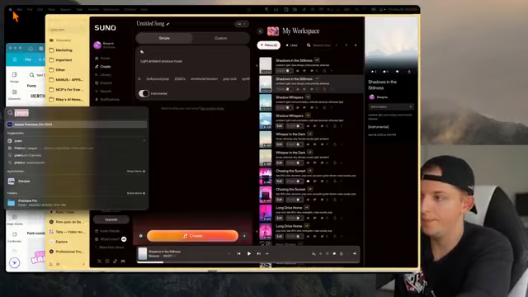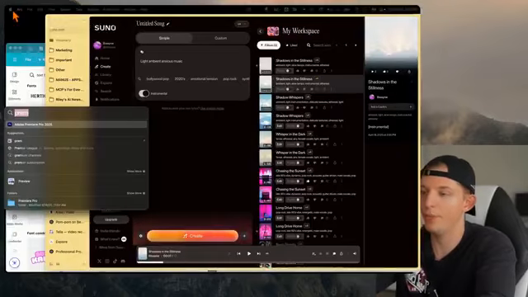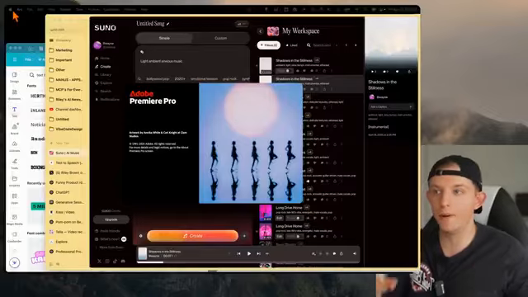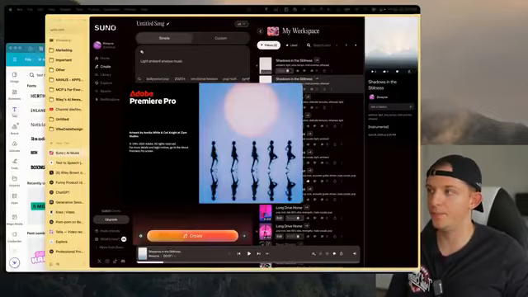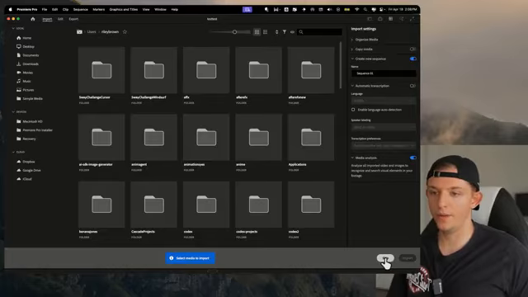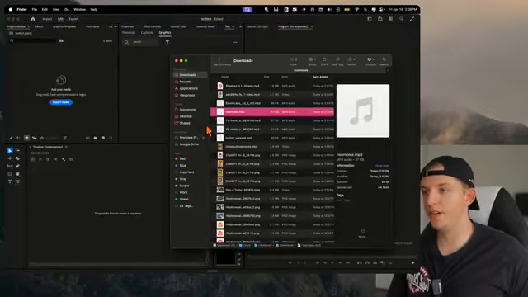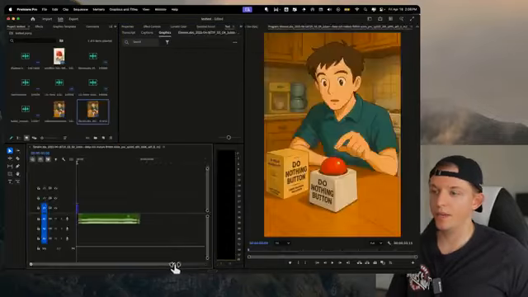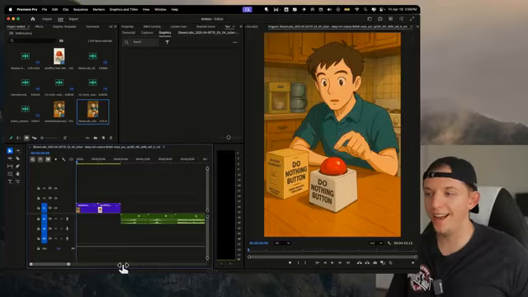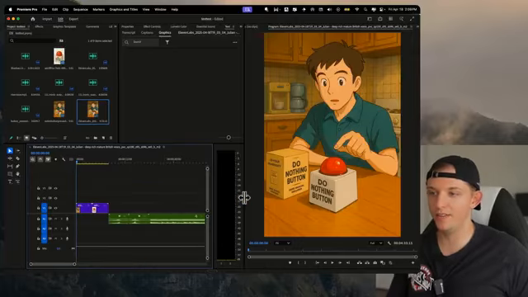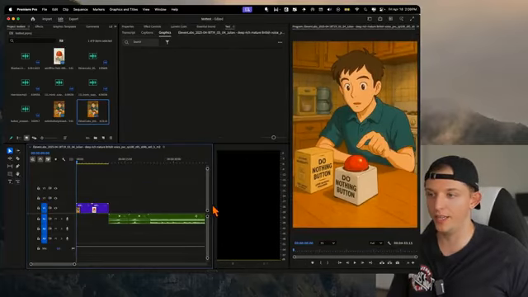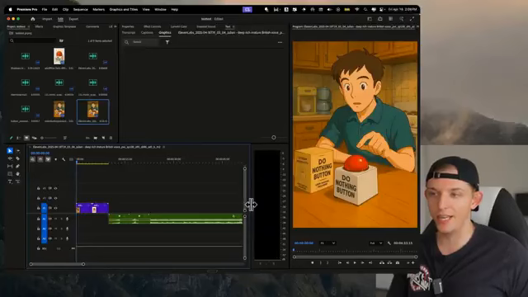Now what we're going to do is open up Premiere Pro. We are going to clip all these together really quickly. Okay, so now here we're going to press skip. Now we're going to drag all these files in here. It's quite simple to get started. You have this timeline down here. You can see your video over here. This might be easier to get started in CapCut if you have any experience.